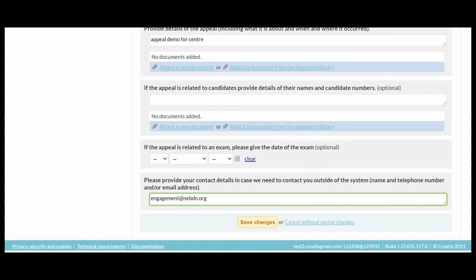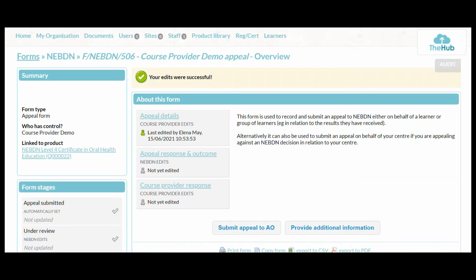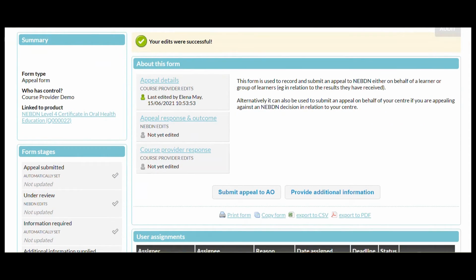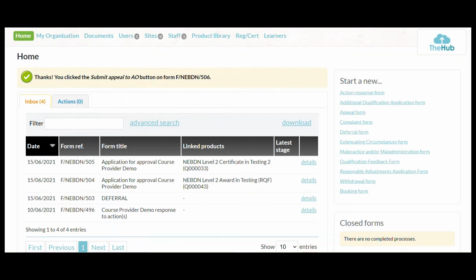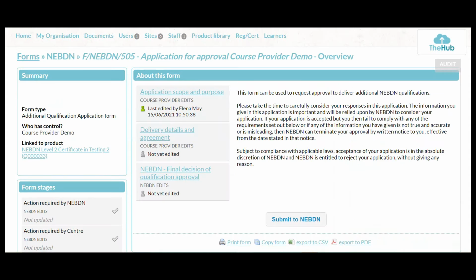So if we click Save Changes, so there we go. We go down here, and then we will submit the appeal to the awarding organisation, and it's gone. Okay, so when we go to this one, that was something that I did forget to mention on this form here.